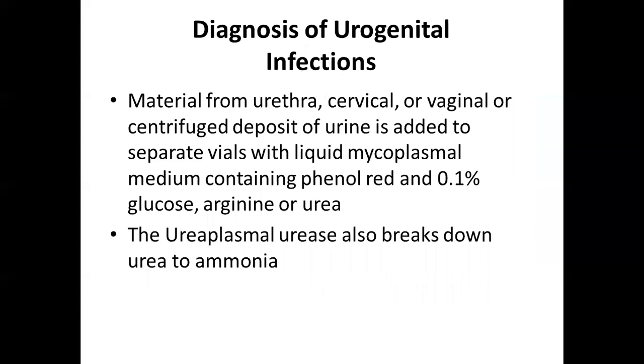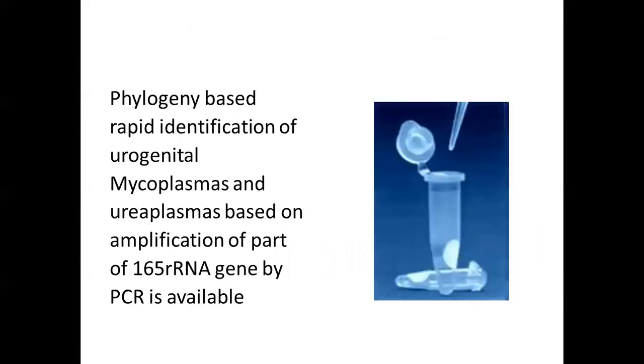For diagnosis of urogenital infections, material from the urethra, cervix or vagina, or centrifuged deposits of urine is added to separate vials with liquid mycoplasma medium. So here urine samples are taken. A special device is also available, a phylogeny-based rapid identification of urogenital mycoplasma and Ureaplasma based on amplification of part of the 16S rRNA gene by PCR.